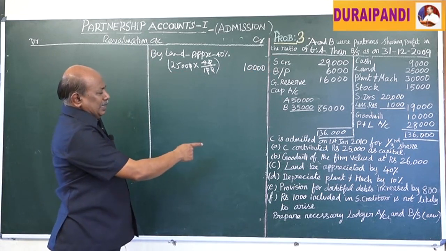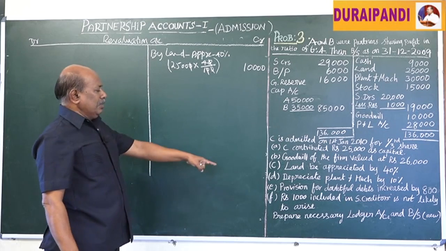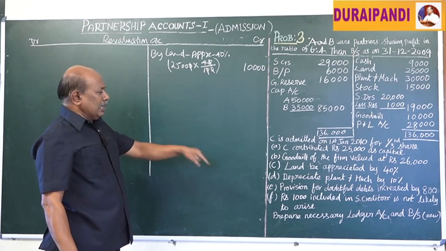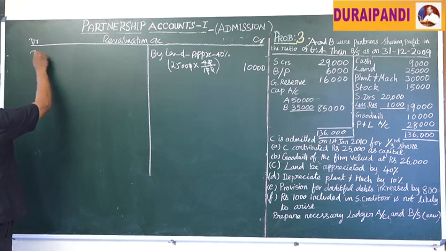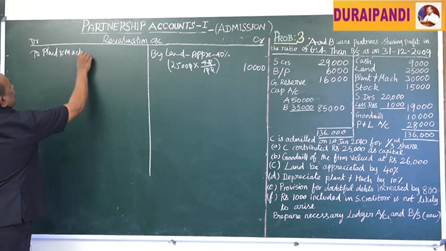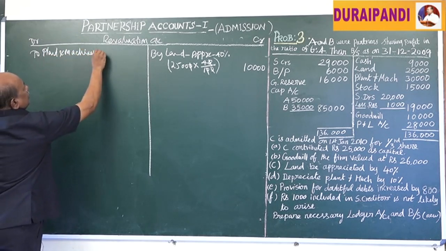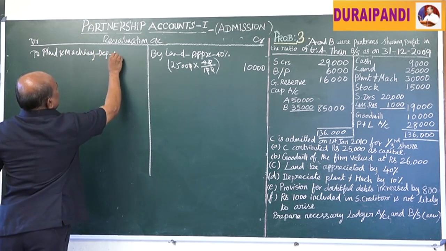Then depreciate plant and machinery by 10%. Depreciate means reduction in the value of an asset. It is a loss. Loss should be debited to the revaluation account. To plant and machinery, that is depreciation at 10%.